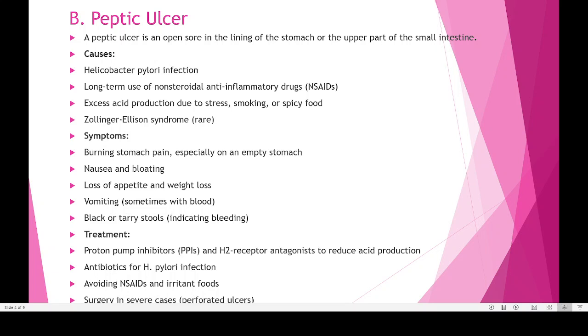Then sometimes if there is too much perforation, too many holes like this, we have to go for surgery and we have to stitch or treat those open sores. So that kind of problem is what is happening in the case of this peptic ulcer, but it's a very dangerous situation if not treated. That can develop into cancer also. So that is the problem with the peptic ulcer.